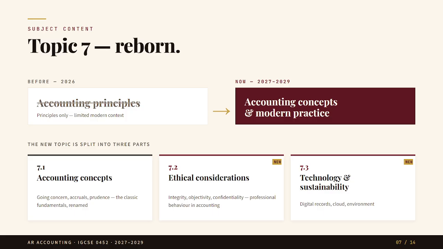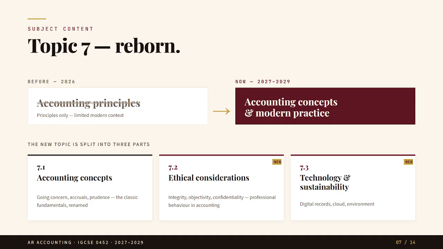This is one of the biggest changes in the new syllabus. In the old syllabus, topic 7 was mainly about accounting principles. It was more theoretical and traditional. But now topic 7 is called accounting concepts and modern practice. This new title is important. Cambridge is telling us that accounting is not only about old rules and principles, it is also about how accounting works in today's business world.